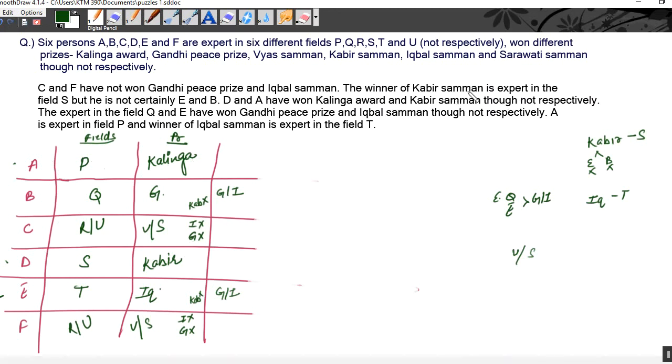Yes, we plotted right. The experts in the fields Q and E have won Gandhi Peace Prize and Iqbal Samman: the expert in Q has won Gandhi and E has won Iqbal. A is expert in field P, and the winner of Iqbal Samman is expert in T. So this is our main arrangement. Now on the basis of this arrangement, let's solve the questions.